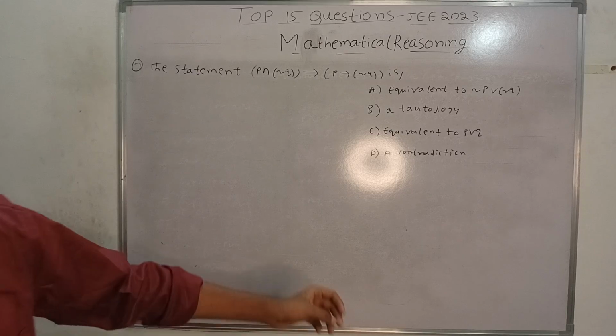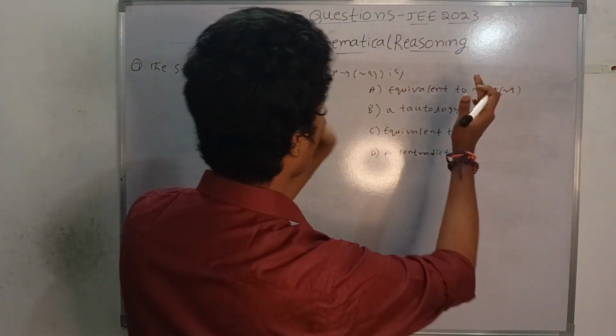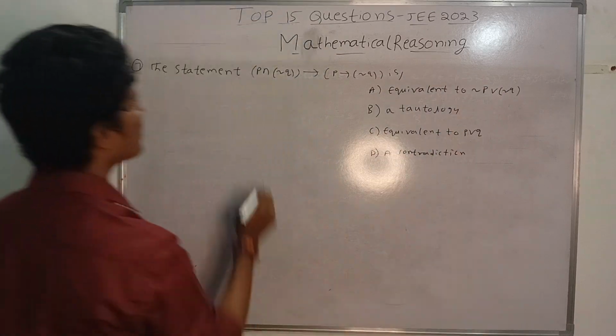So basically you have to see whether the statement is equivalent to option A, B, C, or D.